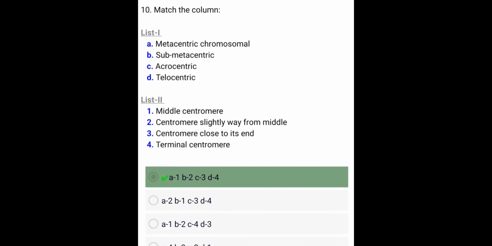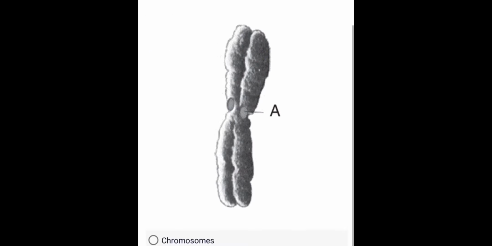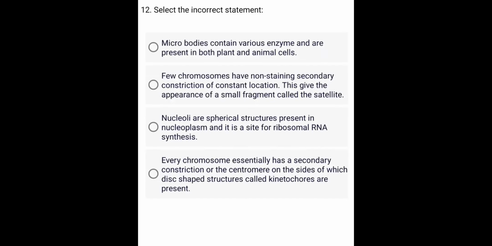Based on the position of centromere, the chromosomes are classified into how many types? A. 1. B. Match the column. List I. A. Met. The following diagram shows a chromosome. Select the incorrect statement.